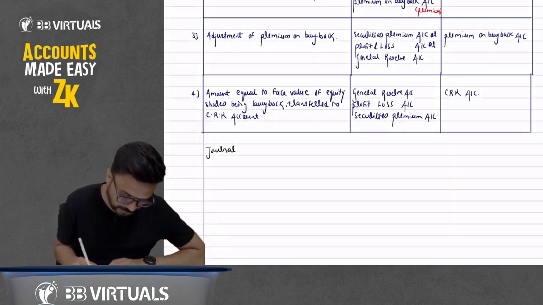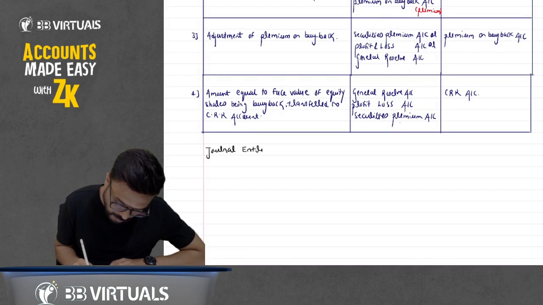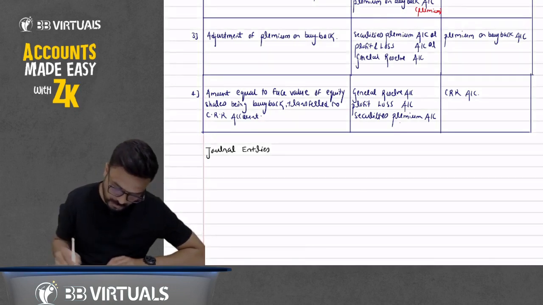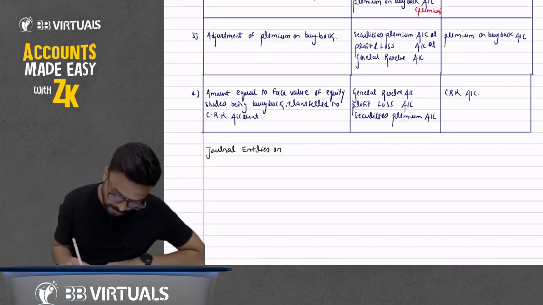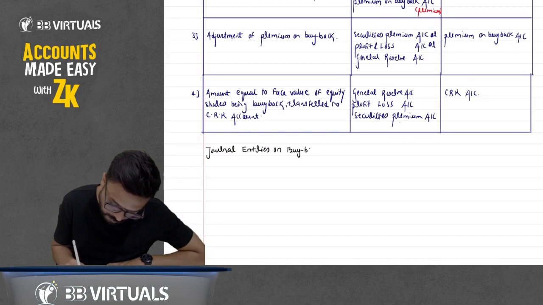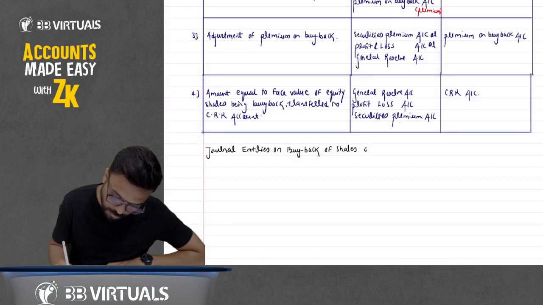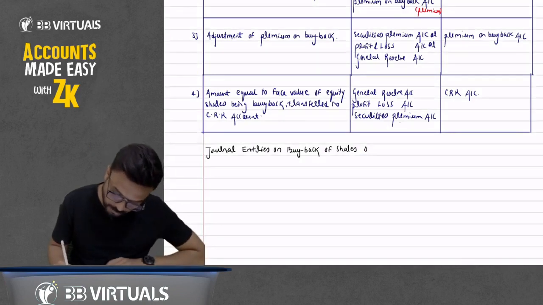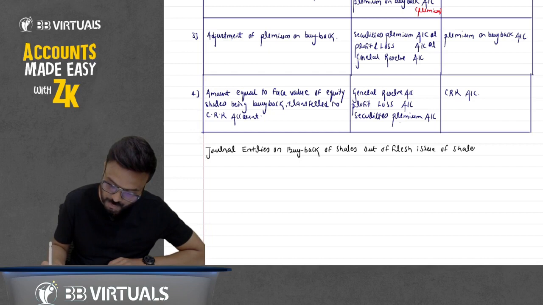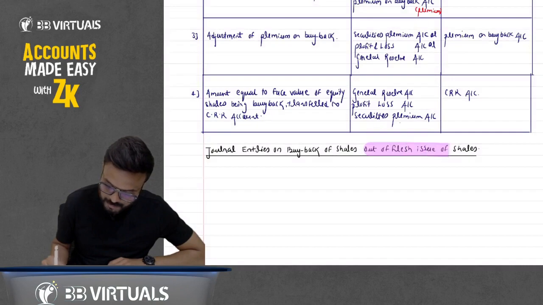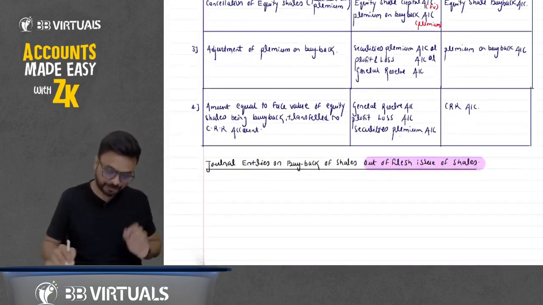Journal entries on buyback of shares out of fresh issue of shares. Okay. So we are doing buyback out of fresh issue of shares. Now write down.